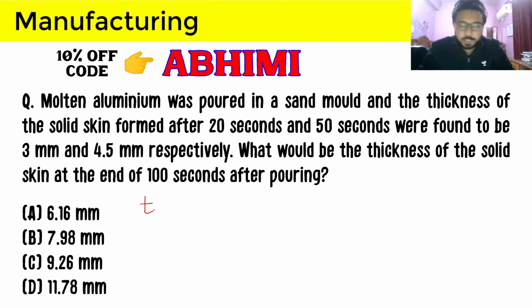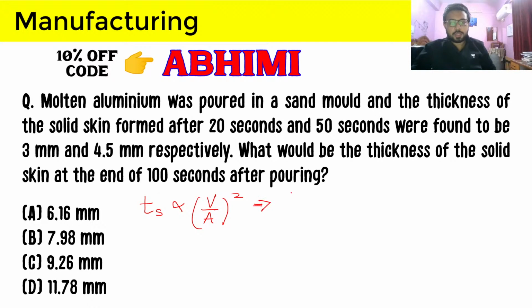We know from Chvorinov's solidification time equation that Ts is proportional to (V by A) squared, and from here you can say that Ts, the solidification time, is proportional to thickness squared, where T is thickness, because V by A leaves us with a single dimension, that is thickness.